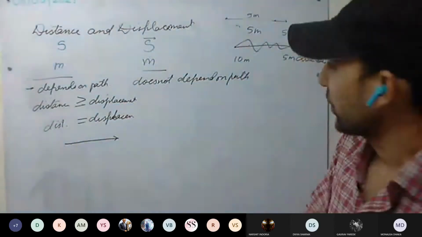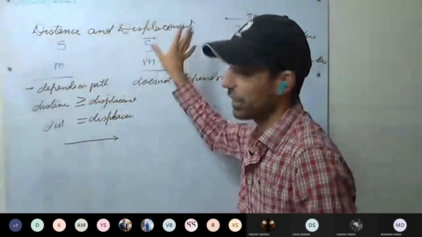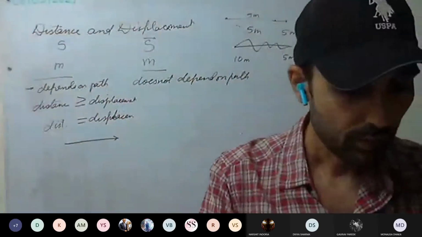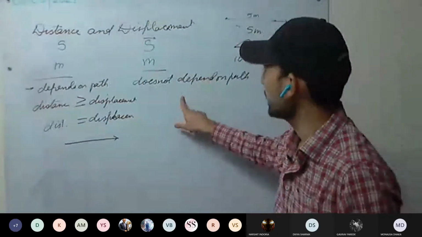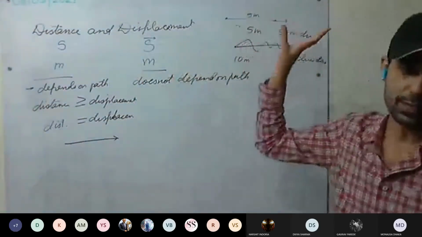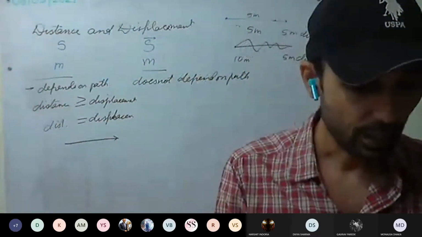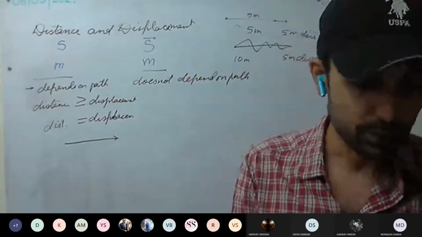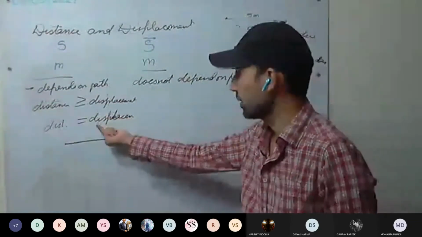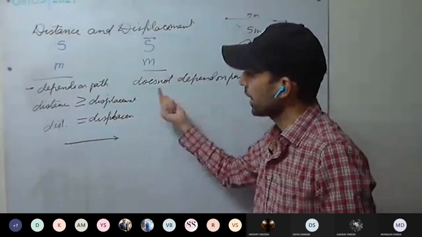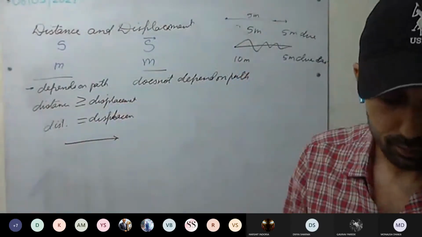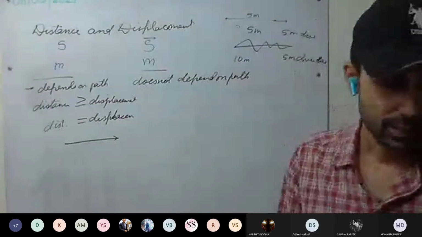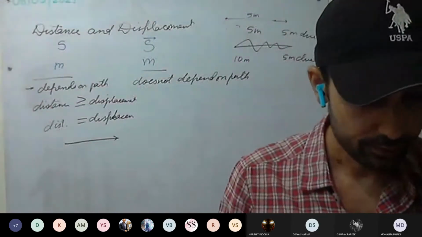Okay. Next difference that we know: scalar quantity, vector quantity. Distance depends on the path taken, whereas displacement does not depend on the path taken, that we have discussed. Distance can be more than or equal to displacement, and displacement can be equal to or less than distance. Now see here, the last one is important, the sixth one.